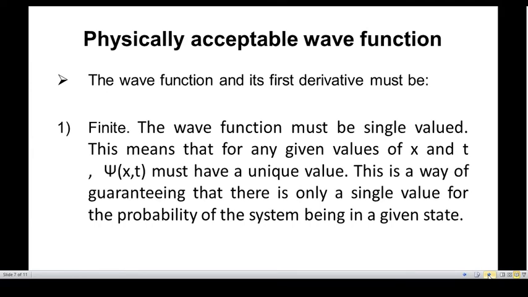Now, physically acceptable wave functions must have the following important features. First, it must be finite and single valued. This means that for any given value of x and t, psi of x comma t must have a unique value. This is a way of guaranteeing that there is only a single value for the probability of the system being in a given state. So the first point is that the wave function must be finite and single valued.